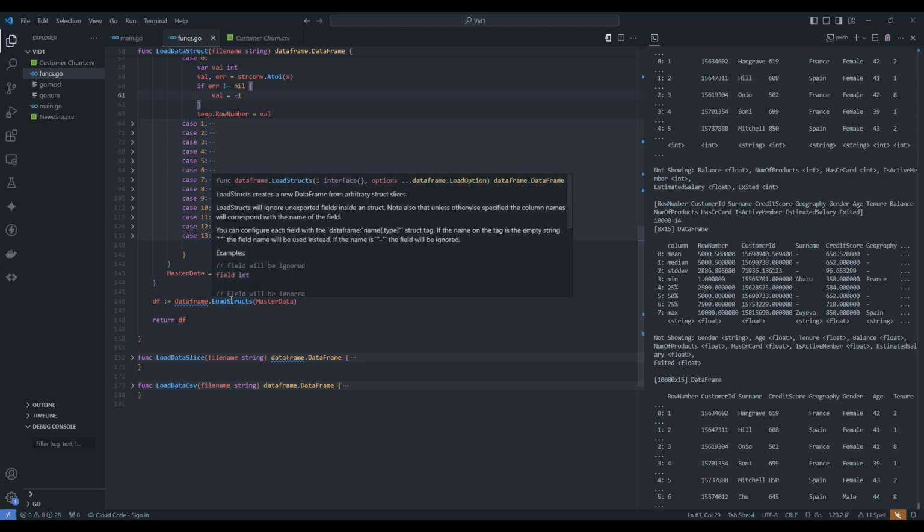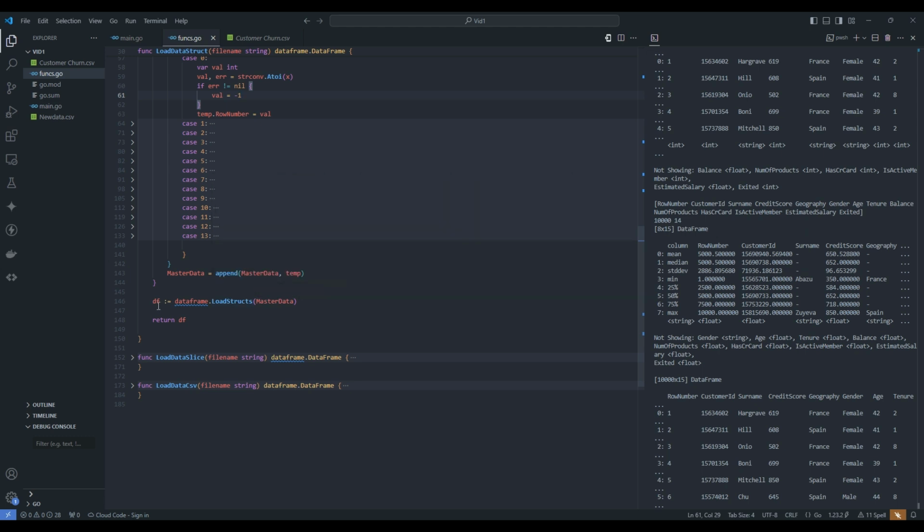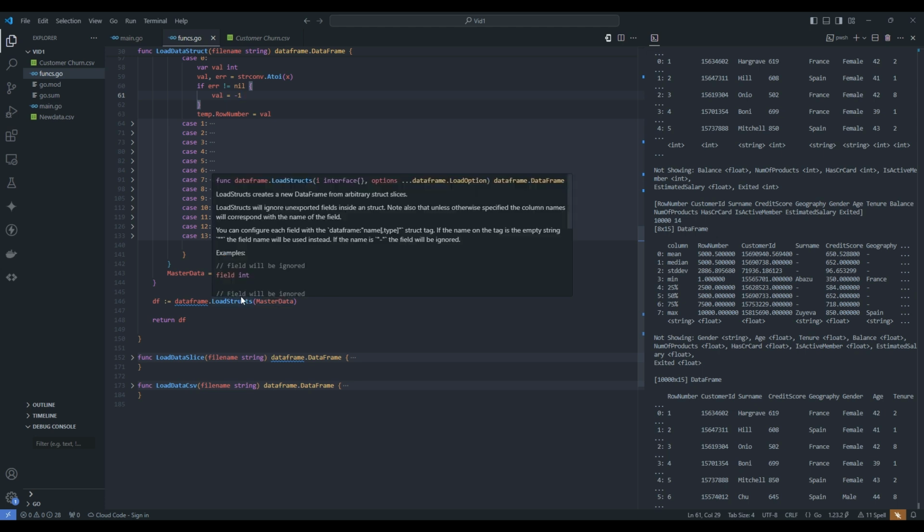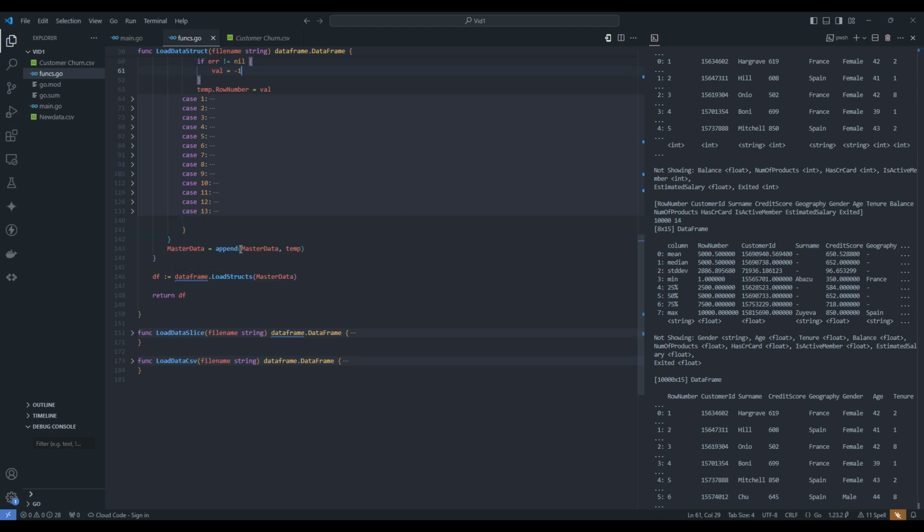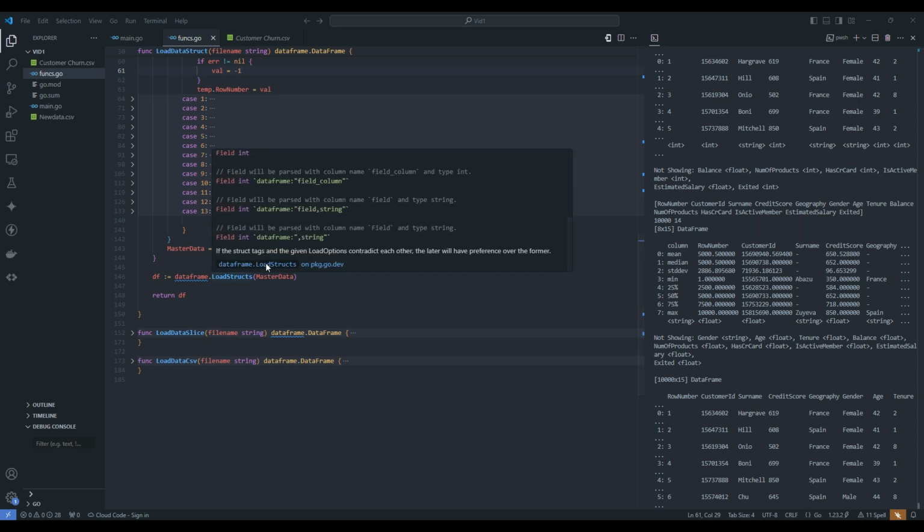Lastly, we're using load structs to actually load the data frame with them from the master data, which is a slice of our struct. And if we actually go to load struct here, we can actually view the code. So by clicking on this link, you should be able to open up a window in a different screen. Here, it's not going to do that because I'm recording a very specific screen. But clicking that link should take you to the documentation where you can see how easy it is to actually load the structs.